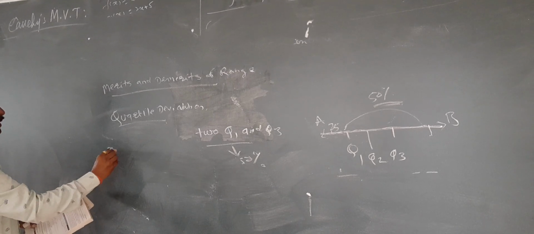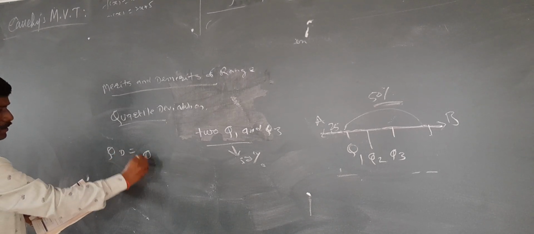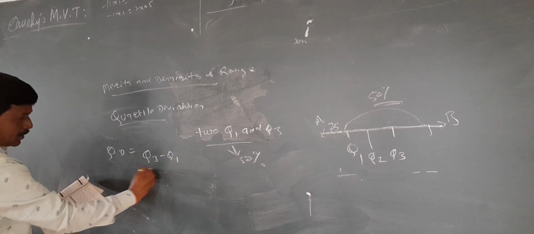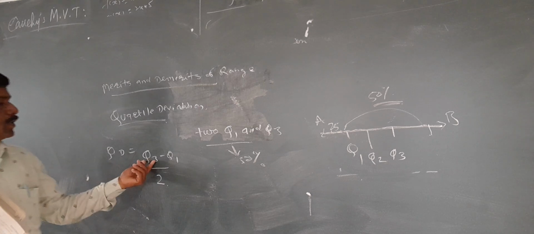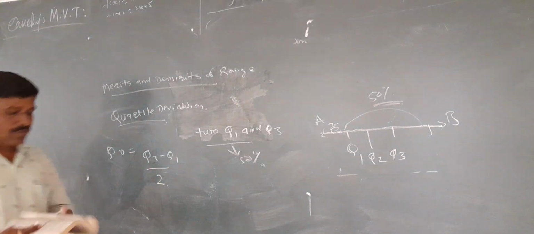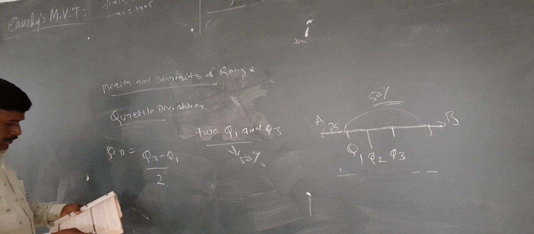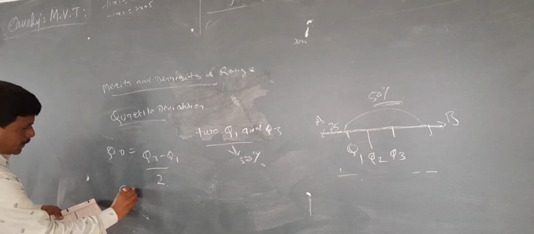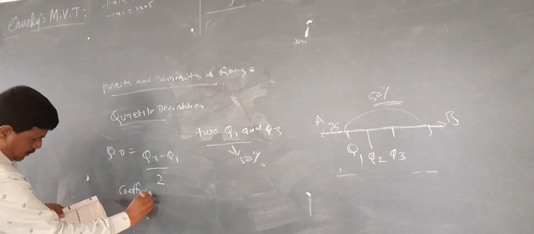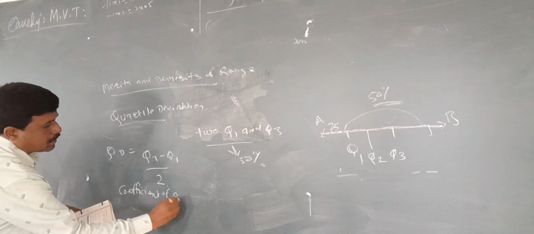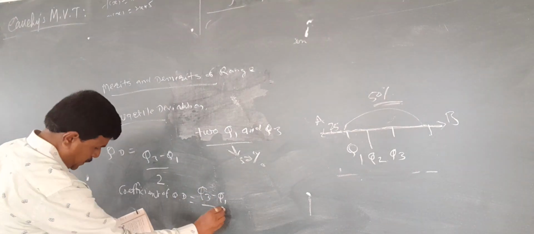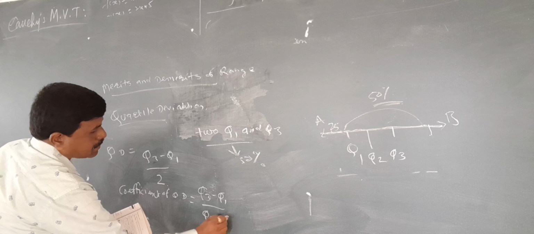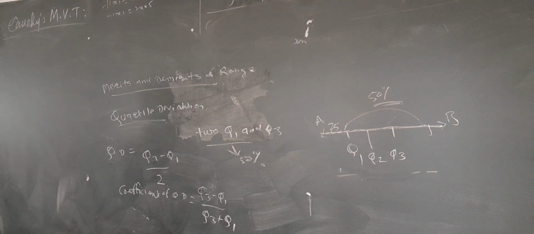Quartile deviation is equal to Q3 minus Q1, divided by 2. That is, the difference between quartile 3 and quartile 1, divided by 2, is the quartile deviation. The coefficient of quartile deviation is equal to Q3 minus Q1, divided by Q3 plus Q1.